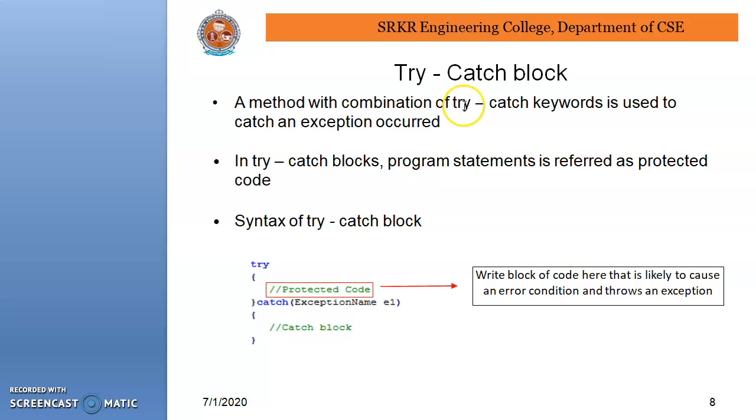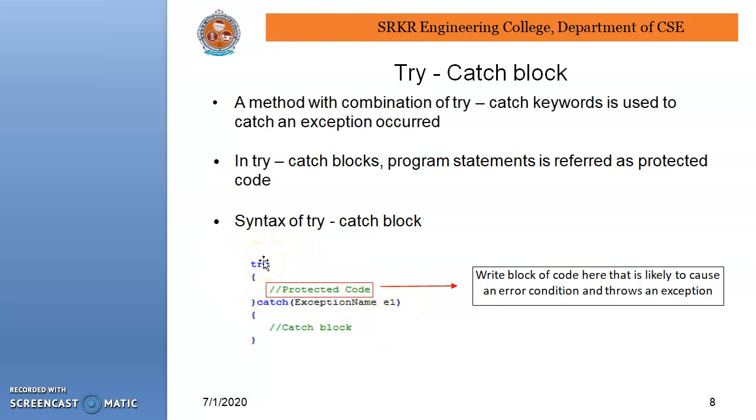Coming to the actual try-catch block, this is the syntax. Try, protected code, catch, exception name, catch block. Write the block of code here that is likely to cause an error condition and throw an exception. A method with a combination of try and catch keywords is used to catch an exception that occurred. In try-catch blocks, the program statements are referred to as protected code. This is the actual code we have to write in the try block.